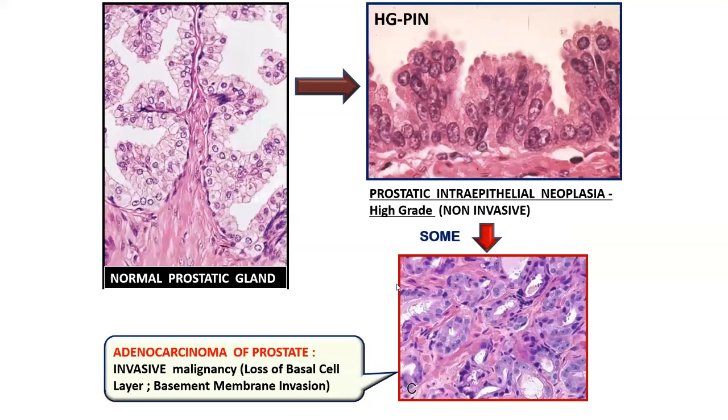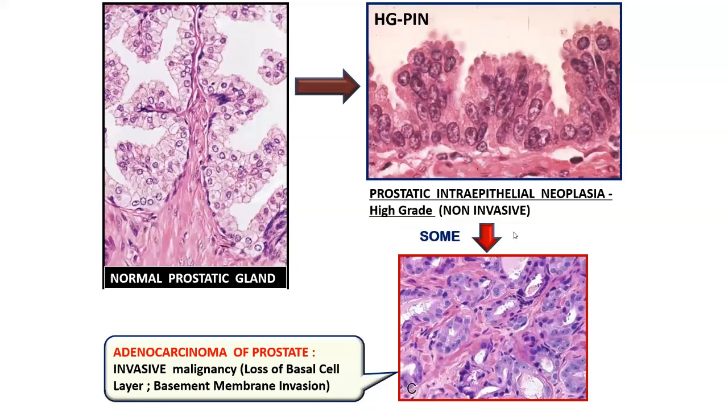So how do you differentiate these prostatic intraepithelial neoplastic glands from the normal prostatic acini? Always remember, in the case of the prostate, there are two types of prostatic intraepithelial neoplasia. There is the low grade and the high grade ones. Keep in mind that we do not talk about the low grade prostatic intraepithelial neoplasias. It's only the high grade prostatic intraepithelial neoplasias that I'll be talking about in this particular chapter.